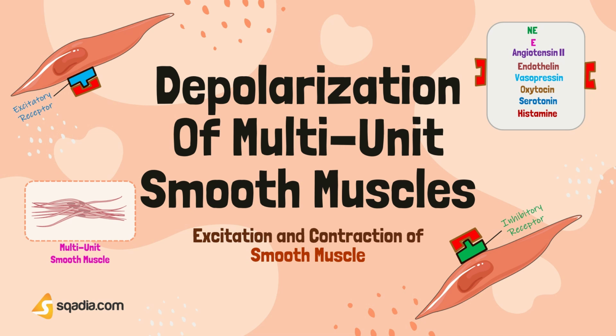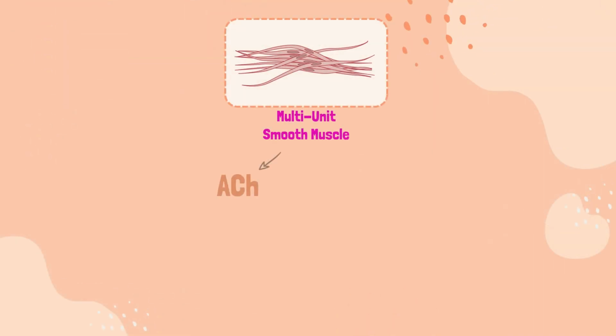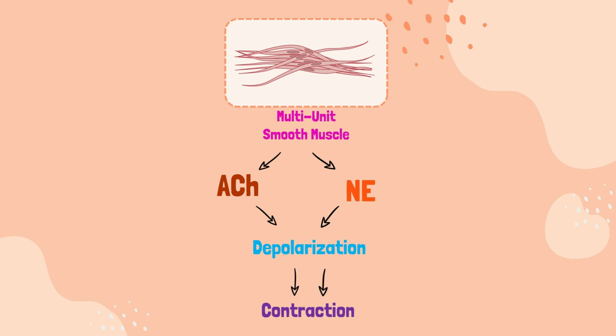In this section, we will talk about depolarization of multi-unit smooth muscle without action potentials. The smooth muscle fibers of multi-unit smooth muscle, for example, the muscle of the iris of the eye, or the piloerector muscle of each hair, normally contract mainly in response to nerve stimuli. The nerve endings secrete acetylcholine in the case of some multi-unit smooth muscles and norepinephrine in the case of others. In both cases, the transmitter substances cause depolarization of the smooth muscle membrane, and this depolarization in turn elicits contraction.